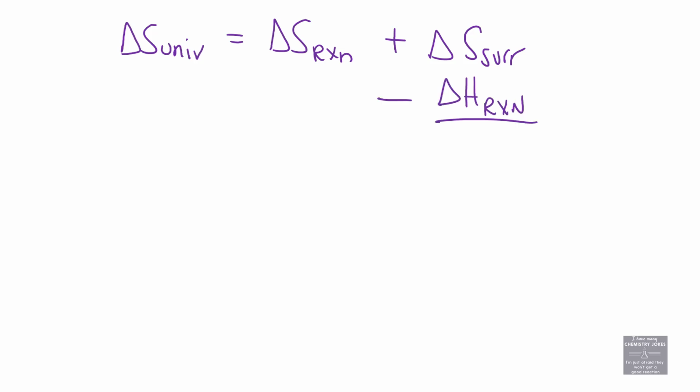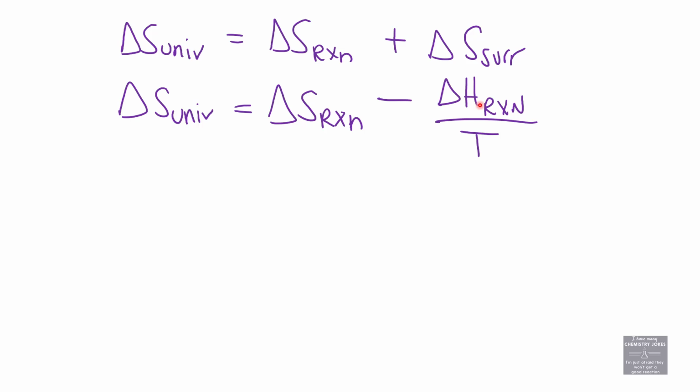Let's see if we can write a couple more things about the second law of thermodynamics. Delta S universe equals delta S reaction instead of system, I'm going to say reaction, plus delta S surroundings. If we translate delta S surroundings into negative delta H of the reaction over T, we get delta S universe is equal to delta S of the reaction minus delta H of the reaction over T. The cool news about this formula is that our two variables are both related to the reaction now, and it is much easier to measure variables related to the reaction than to measure directly a universe variable or even a surroundings variable, because there's so much that can be lost and gained by the surroundings.